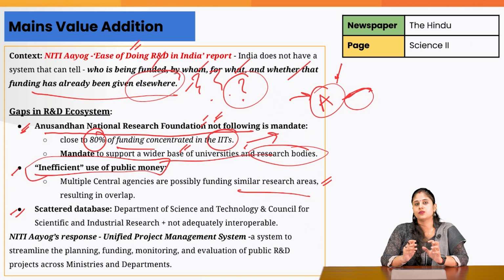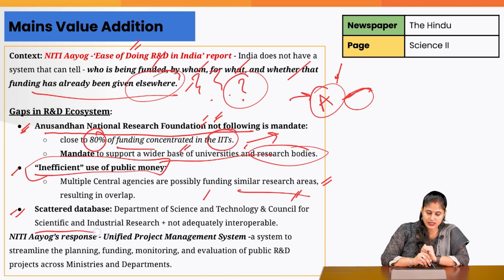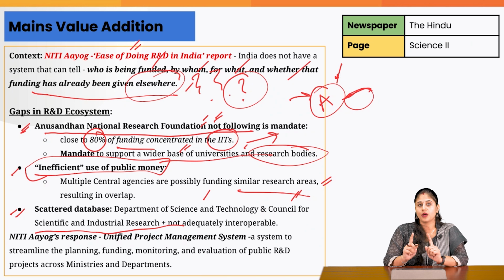And why is this problem there? Because of the scattered database that we have. Database is being maintained by the Department of Science and Technology, as well as the Council for Scientific and Industrial Research. But the problem is, there is no interoperability between these 2 data sets, which could effectively answer these prominent questions which the Niti Aayog report rightly points out.